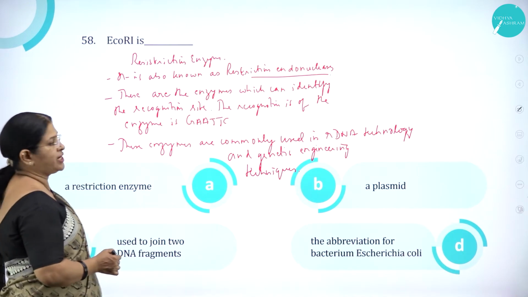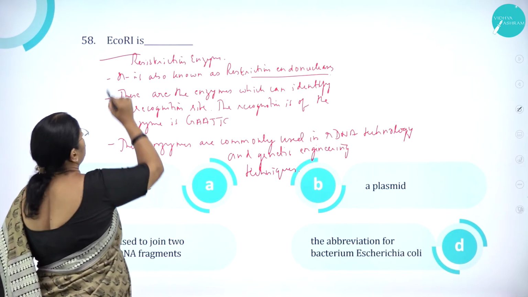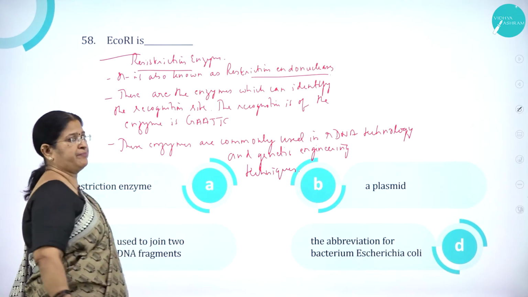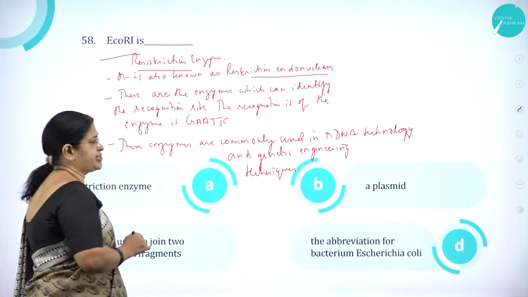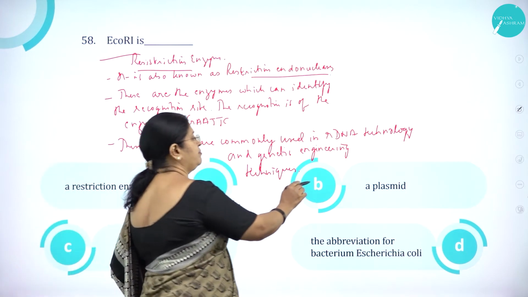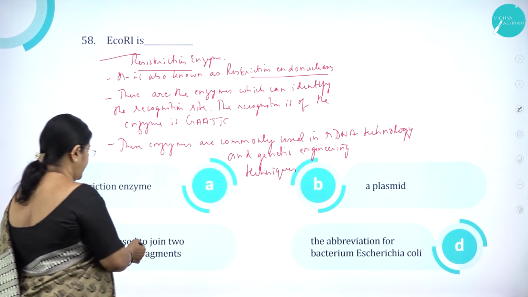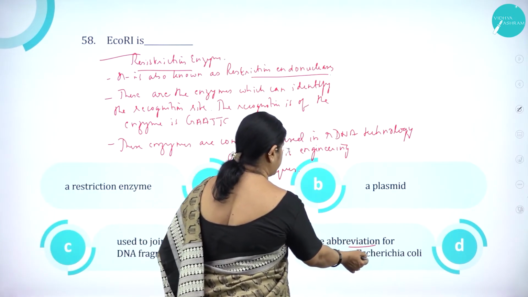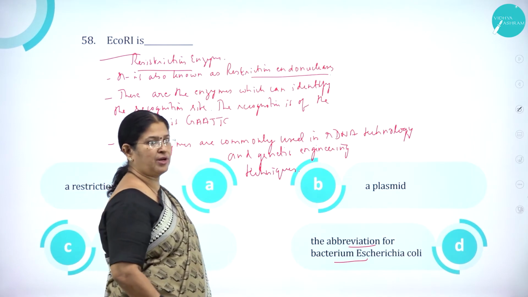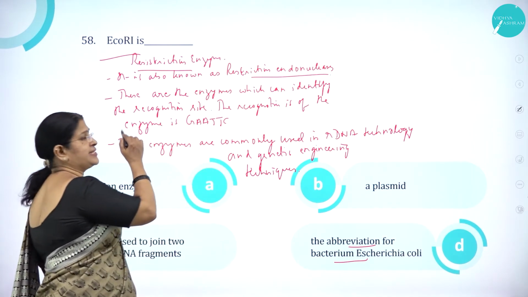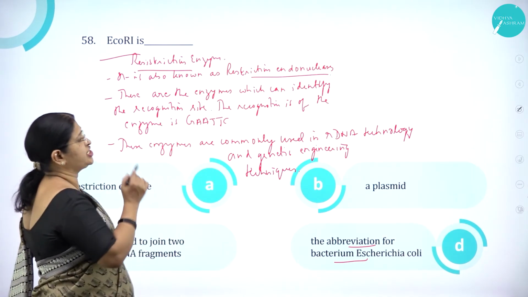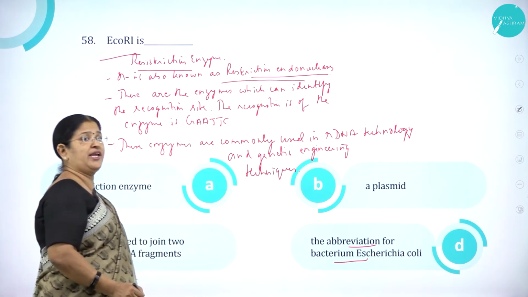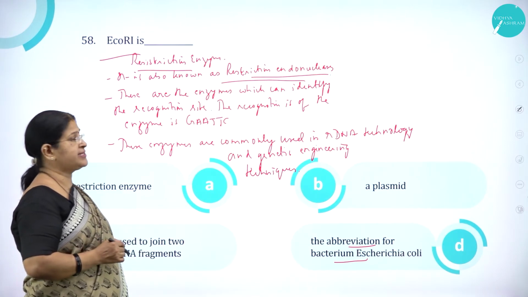Moving on to question number 58. EcoRI is usually a restriction enzyme. So option A, restriction enzyme. Option B, plasmid. Option C, used to join two DNA fragments. And option D, the abbreviation for the bacterium E. coli, Escherichia coli. As I said, EcoRI is a restriction enzyme, which can also be called as what? Restriction endonucleases.